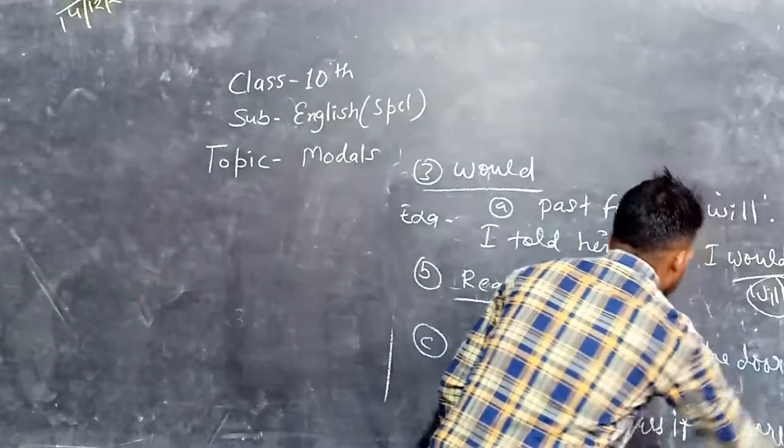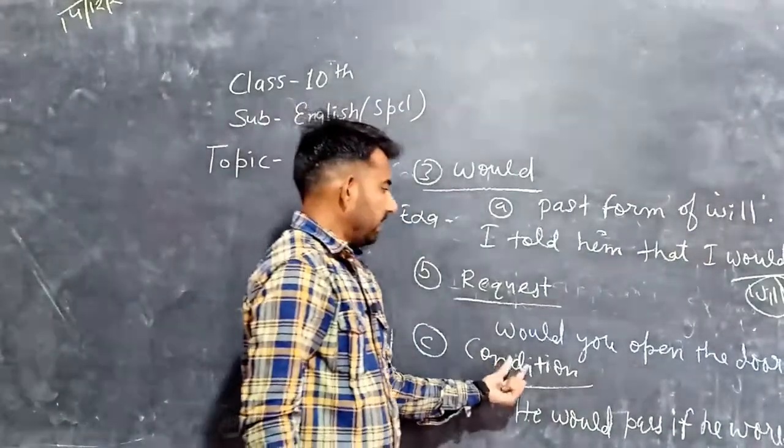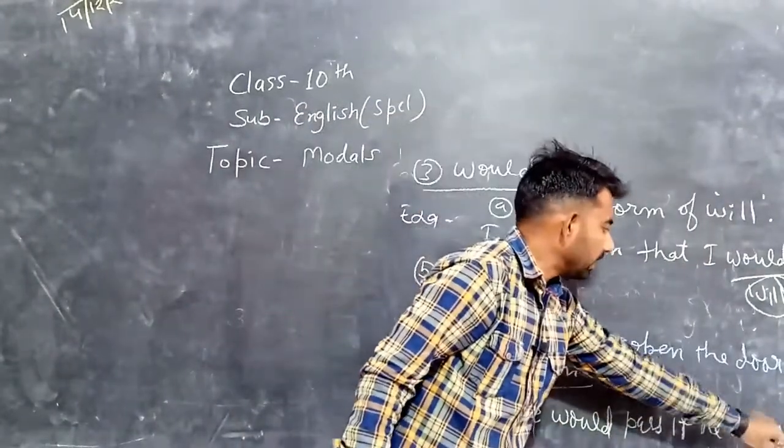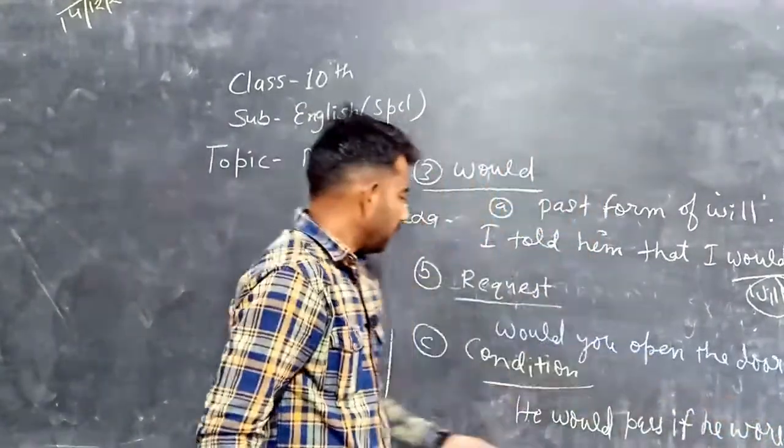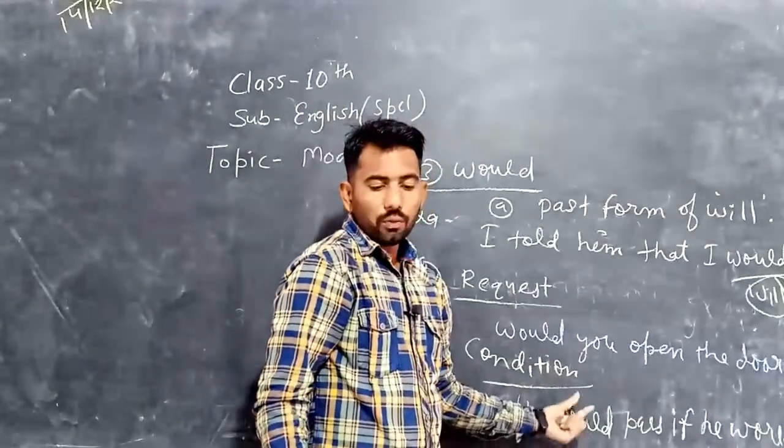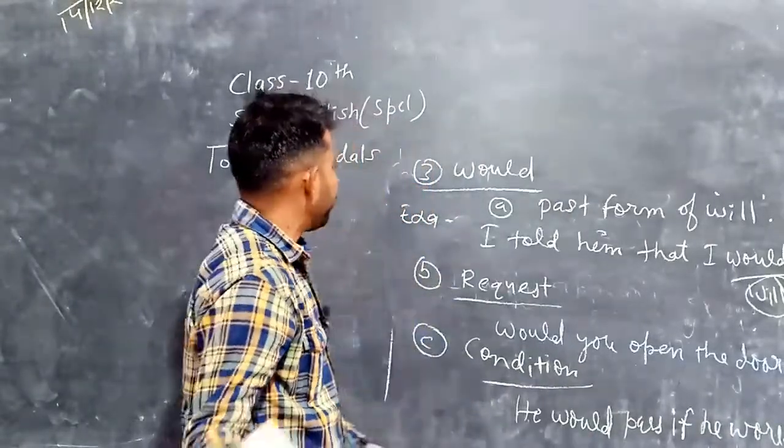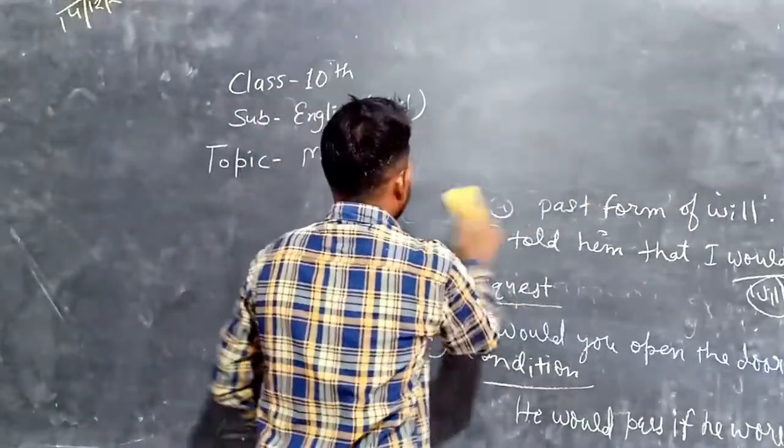Worked hard. And the condition is if he worked hard. This is the condition. So we use would in place of will. These are the properties of would.